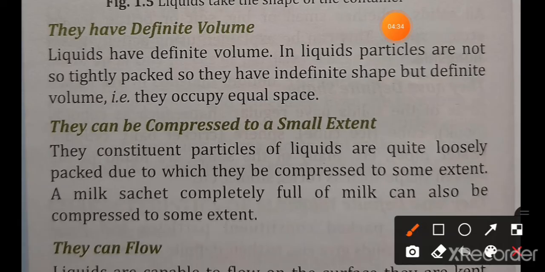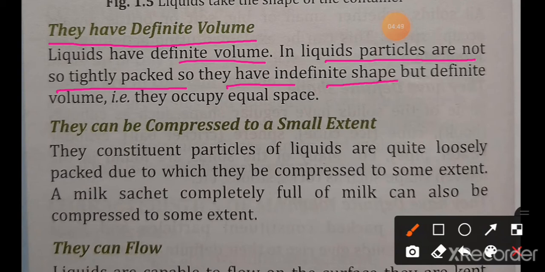Now the next characteristic is they have definite volume. Liquids have definite volume. In liquid, particles are not so tightly packed, so they have indefinite shape but definite volume. That means they occupy equal space.